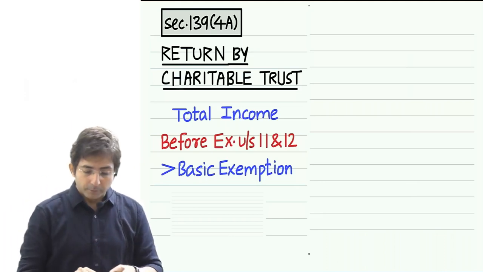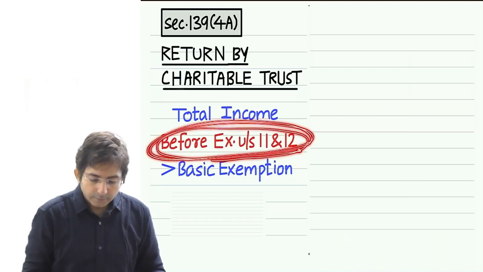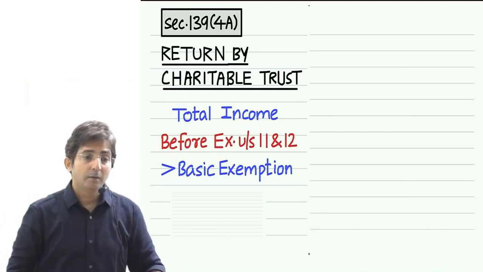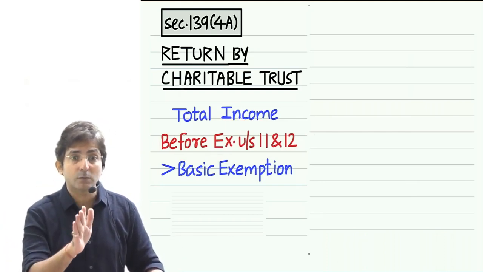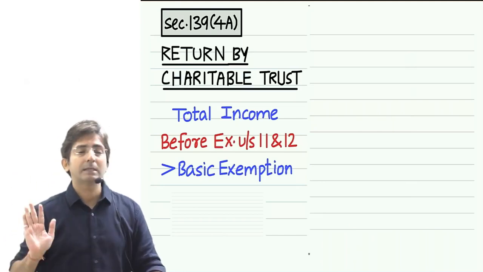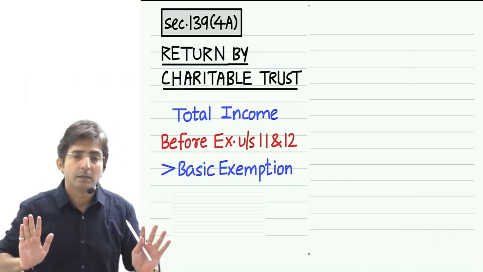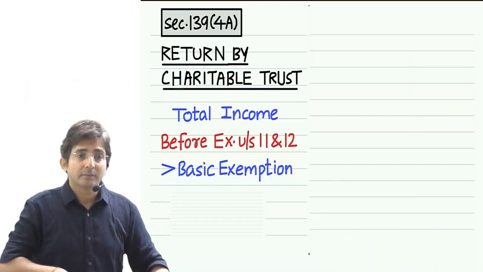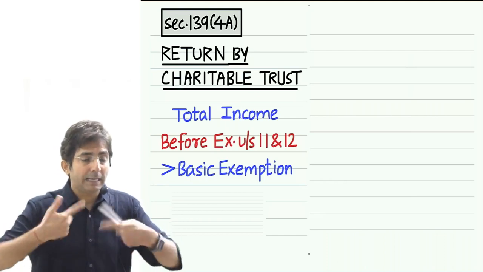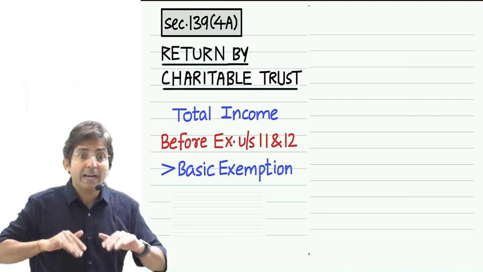If this thing is not kept before exemption, then every trust's income after exemption becomes 0 only. But the law wants to check whether the exemption was validly claimed or not. That's why the law says, forget your exemption. After exemption income is 0, don't pay tax. But to decide the filing of the return, you have to add back all your exemption and check. For people like us, what do we do? We add back Chapter 6A.